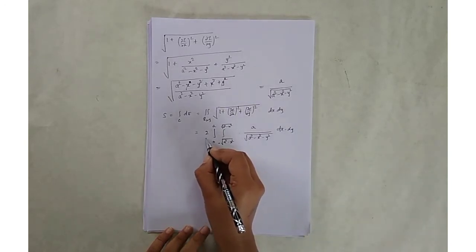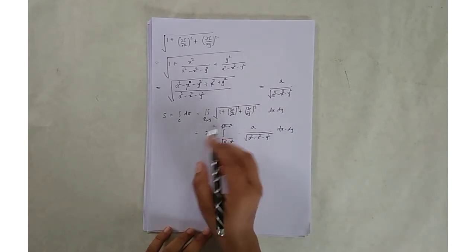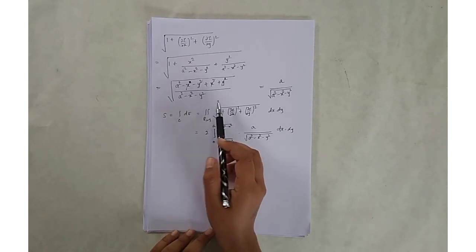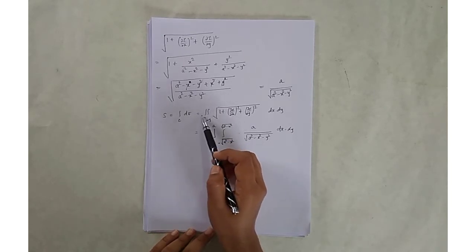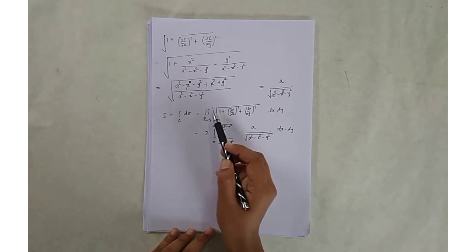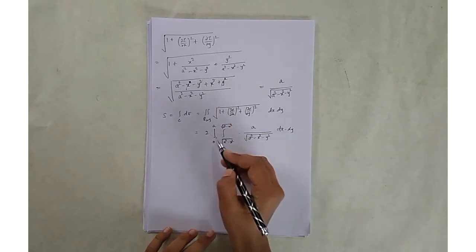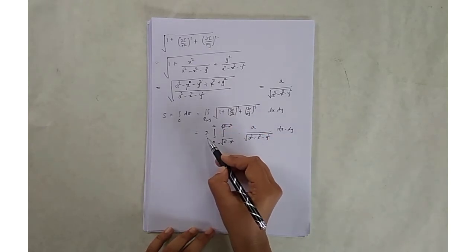Why am I writing 2 times here? Because earlier we have seen that the surface area of a sphere is equal to 2 times the surface area of the upper half hemisphere. So 2 is required.